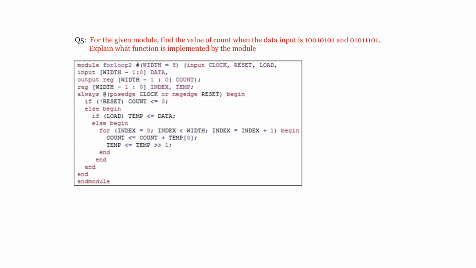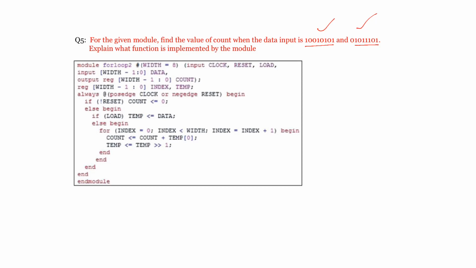Next, look at this. For the given module, find the value of count when the data input is this one and when the data input is this one. Explain what function is implemented by the module. First identify what function it is going to implement, and later, if the given input is this one or this one, what can be your output, you can check it. So first you must be able to identify the function; then if the input is this one, according to that function you can easily specify the output.